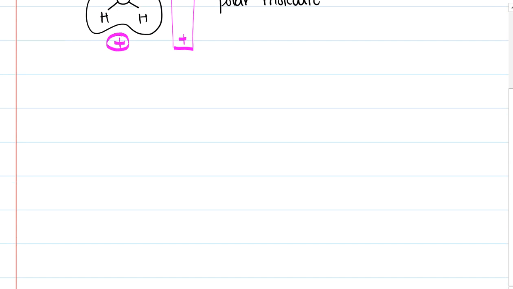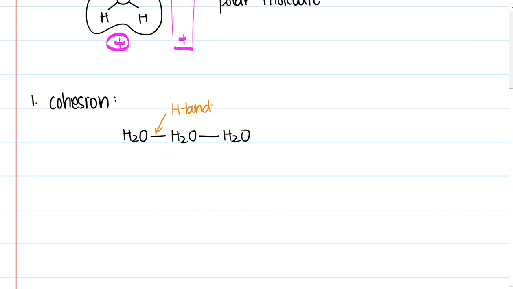Let's talk about the first property of water. The first property of water is called cohesion. Just like the word suggests, co means together, hesion means to add. So it's basically telling us that water molecules are attracted to another water molecule, right, with hydrogen bonds. So hydrogen bonds are going to be keeping all the water molecules stringed together.